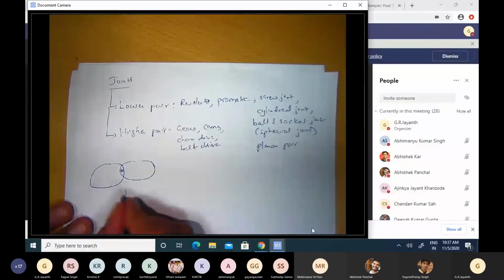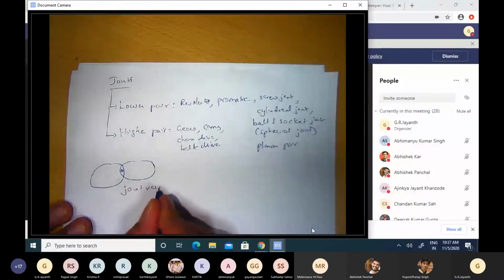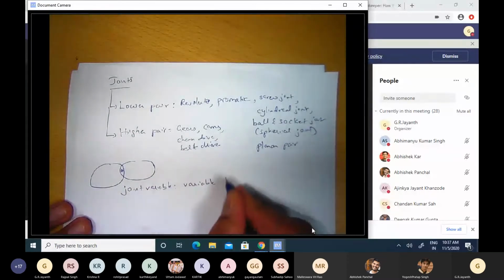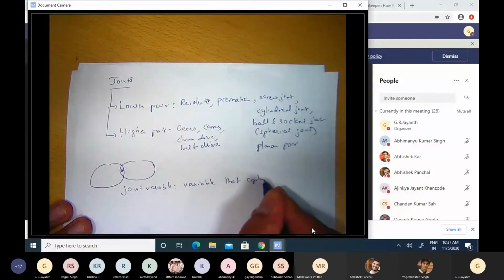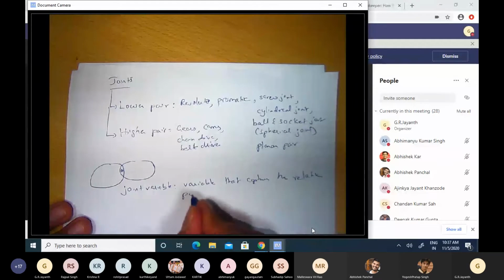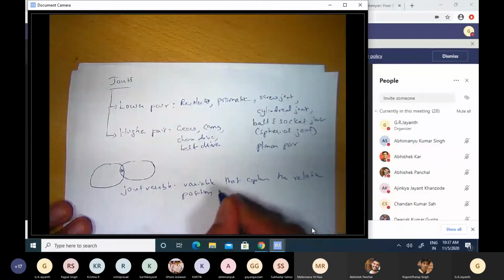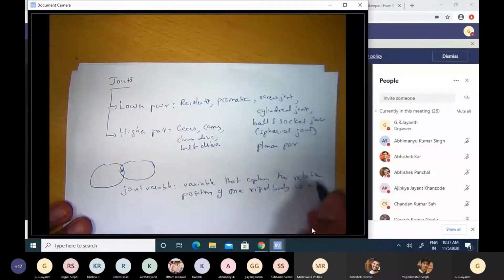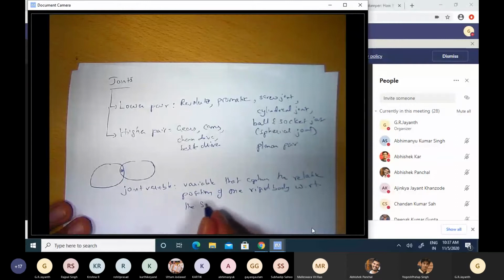Okay, the joint variable is a variable that captures the relative position of one rigid body with respect to the other, the second one.